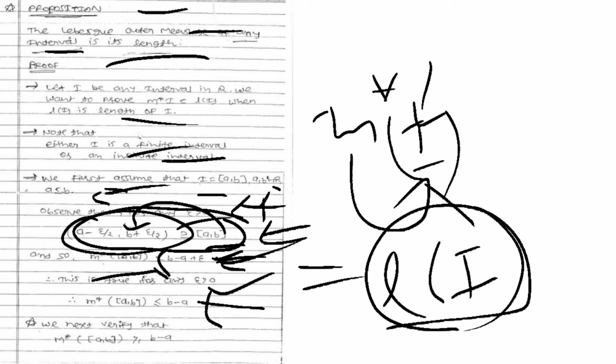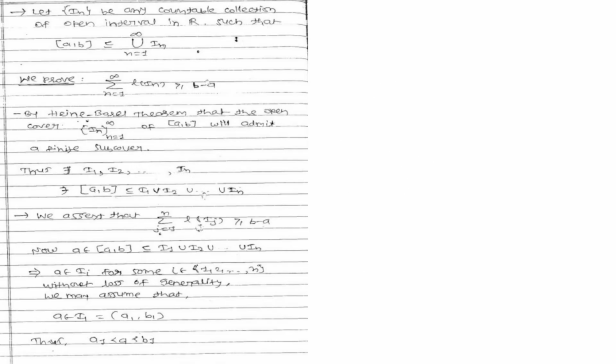We now verify that the Lebesgue measure of the closed interval [a, b] is greater than or equal to b minus a, right? So let the sequence In be any countable collection of open intervals in R such that this closed interval is in the union of the open intervals, right? So here we have to prove that the summation over n equal to 1 to infinity of the length of In is greater than or equal to b minus a.